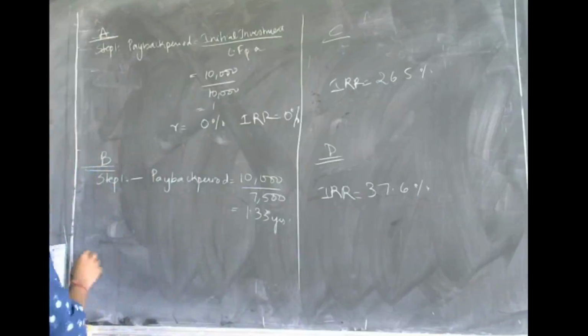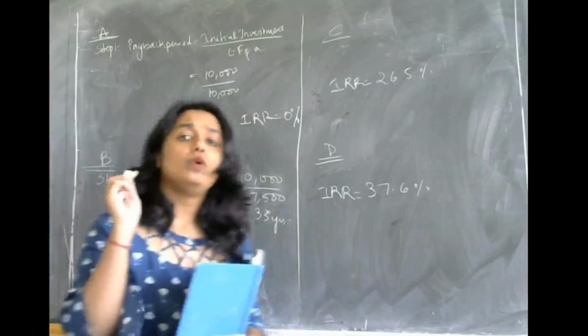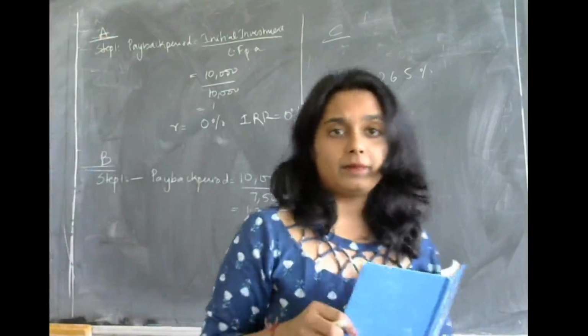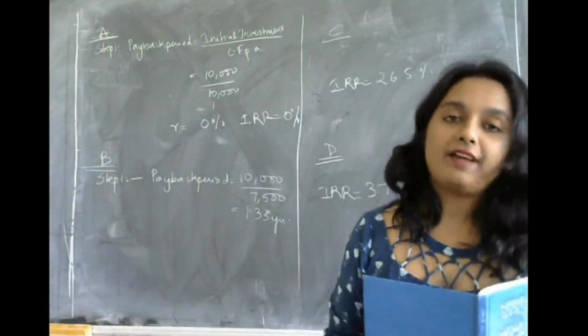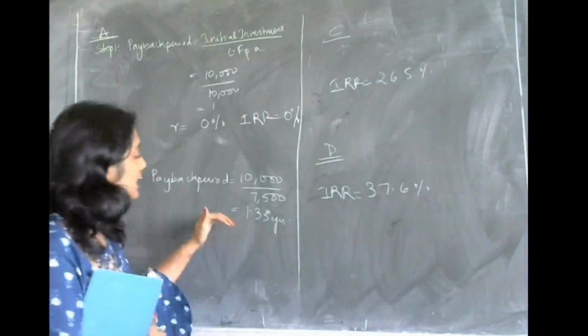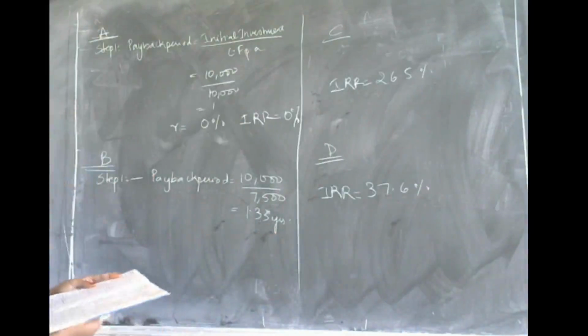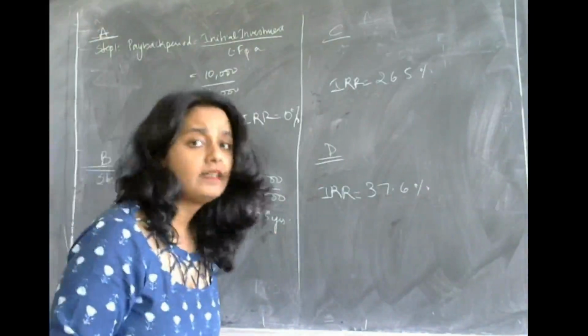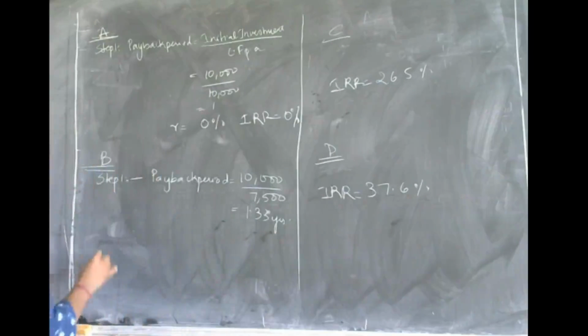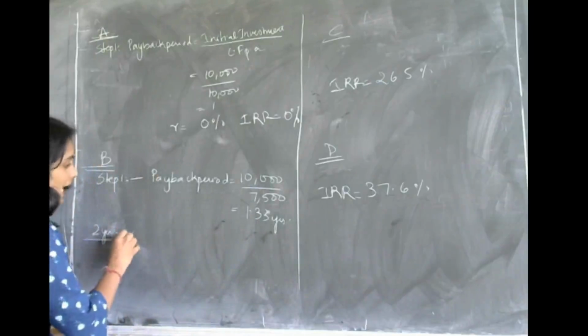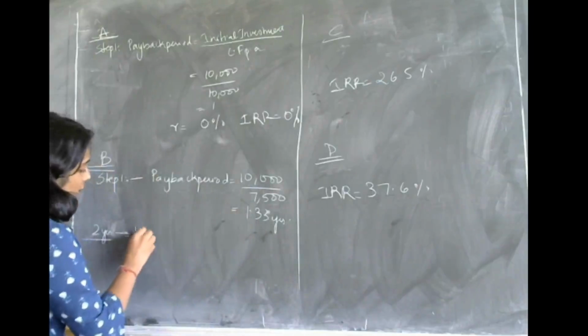Now you need to go to the present value annuity factor table. In the present value annuity factor table, try to see where you will get 1.33. If you check, you will get 1.33 for 2 years. So 2 years is the life of the project, and the present value factor is 1.33.